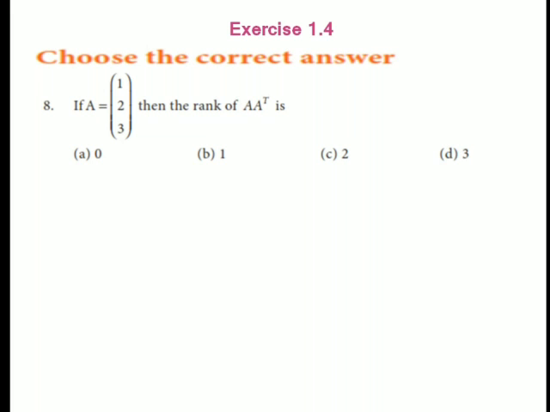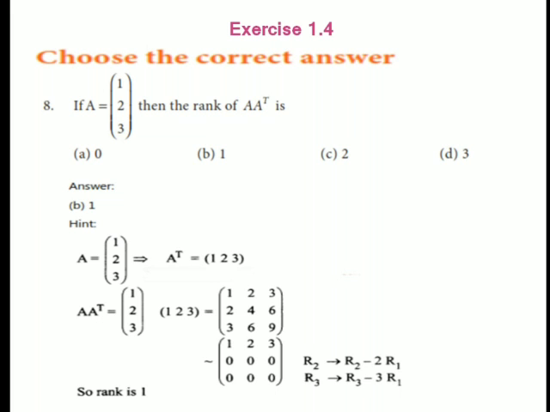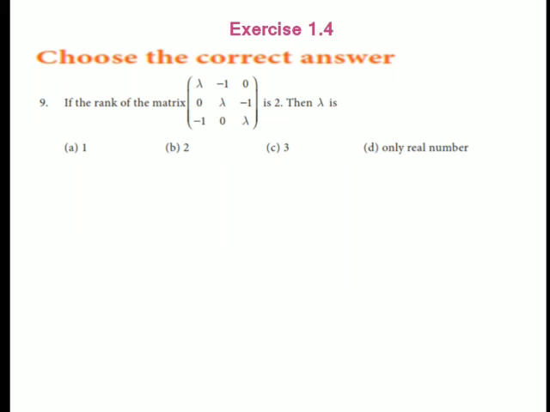8. If A, then the rank of A transpose is 1. For A transpose, you find out by changing row 2 and row 3, so the rank of the matrix is 1. If the rank of the matrix is 2, then the value is 1.